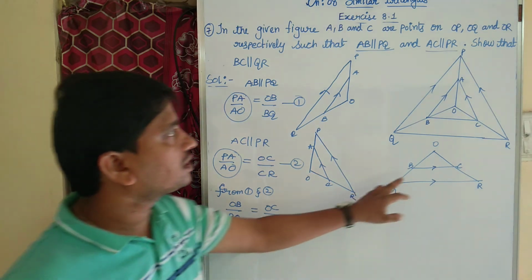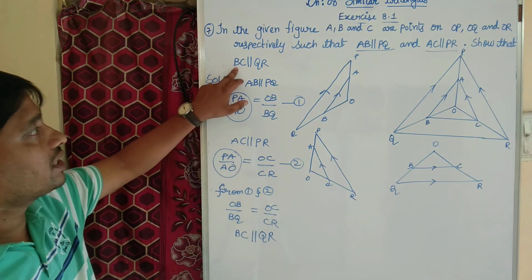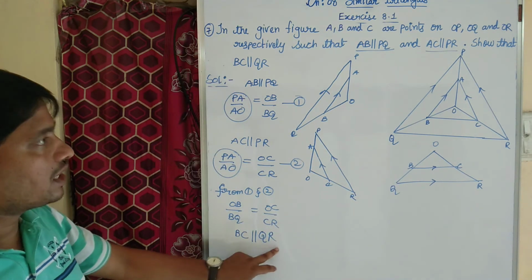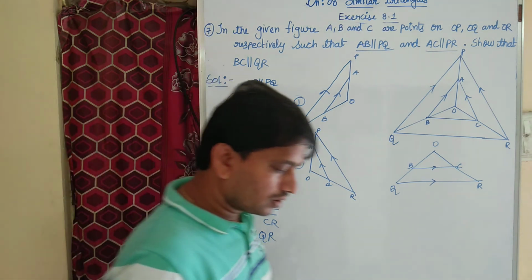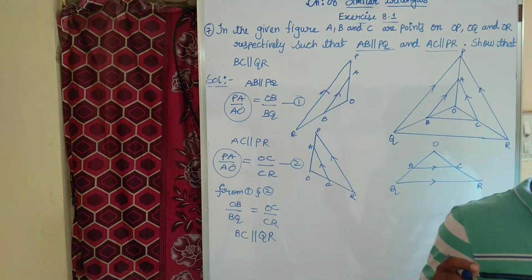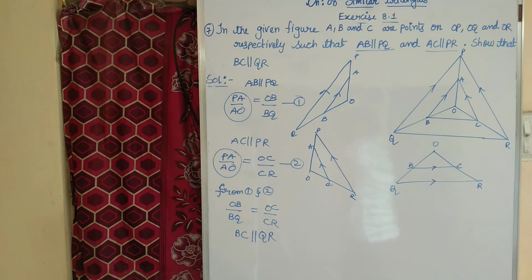So the line is BC. BC is parallel to QR. Actually, they are asking to prove that only. BC is parallel to QR. Once again, I am saying all the problems depend upon the parallel only.